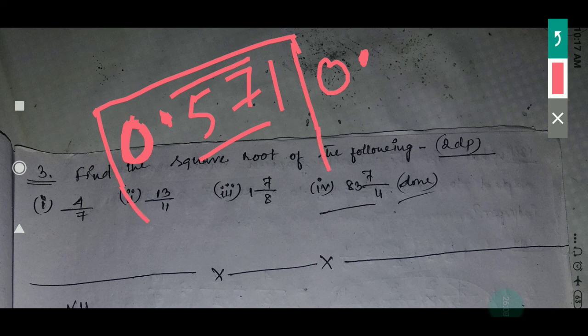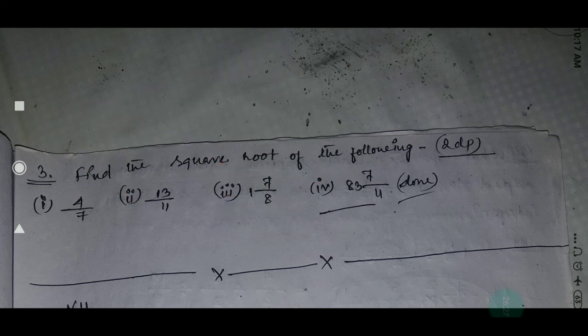After that, now 57 is there. So with what will it go? 5 5s are 25, 6 6s are 36, 7 7s are 49, 8 8s are 64. That means you have to take 7. 7 7s are 49. After that, the same process, the long division method. Okay, so with this you have to do all of 1, 2, 3.